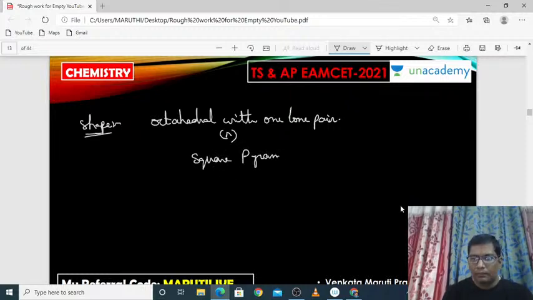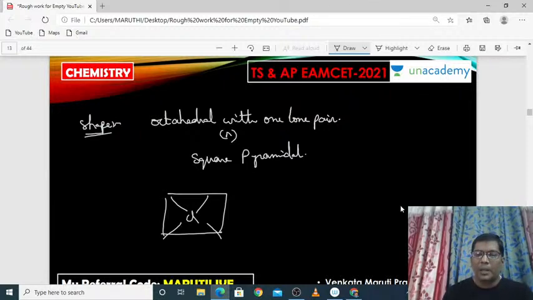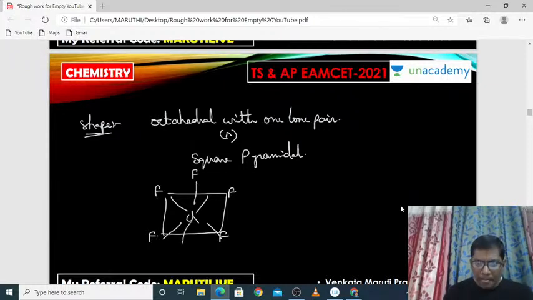Or simply it is called square pyramidal. See here, it is chlorine. 1, 2, 3, 4. At the 4 corners of the square planar, 4 fluorines are there. This is the 5th fluorine. But out of the octahedral positions, one is a lone pair. It looks like an octahedral, but one lone pair will be there. So it is called square pyramidal, right?